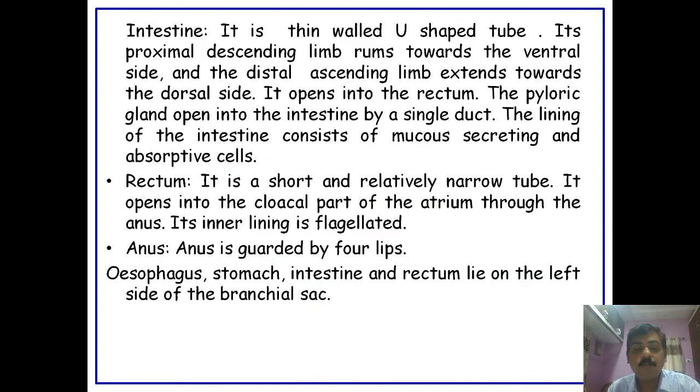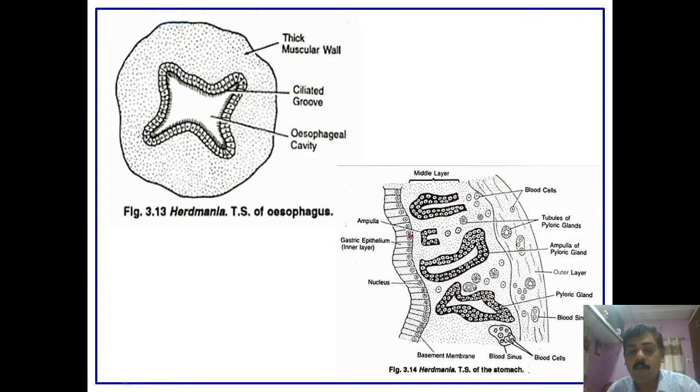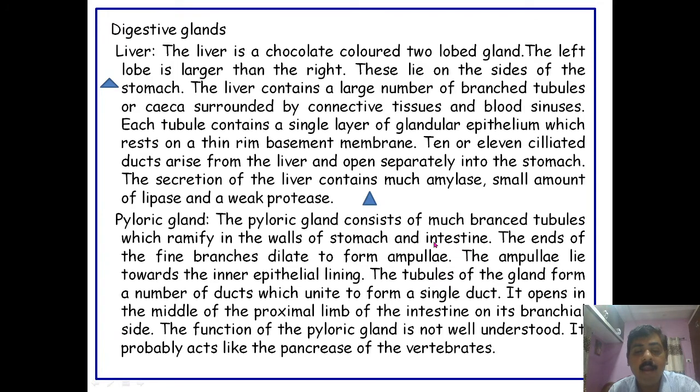Which can be seen in the stomach. This is the pyloric gland. We can see it here, and these are the ampullae of the pyloric gland, which can be seen in the intestine, and it opens into the middle of the proximal limb of the intestine on its branchial side. The function of the pyloric gland is not well understood, but it probably acts like a pancreas in the vertebrates.